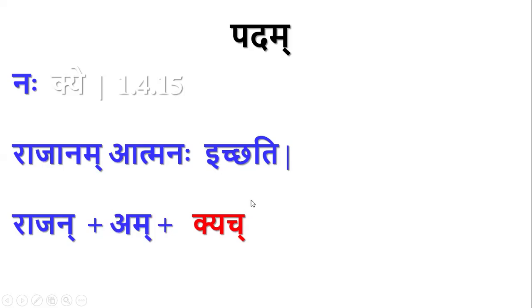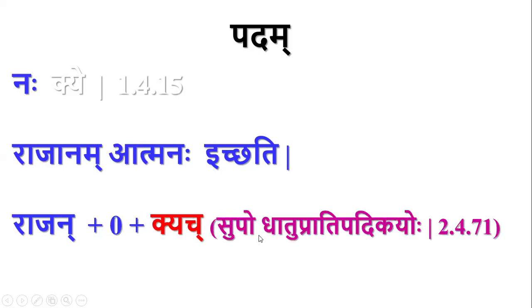So whatever suppratyayas are present within the dhatu get deleted by supo dhatu pratipadikayoh. But we have that sutra pratyayalope pratyayalakshanam. Even after we do the lopa of a pratyaya, still the pratyaya lakshana will be there. So even though there is no pratyaya here, this rajan can still be called a pada, a subantam, a padam, by the previous sutra.